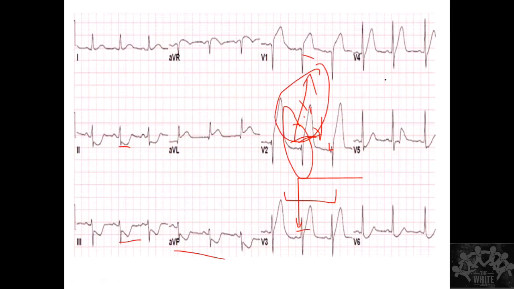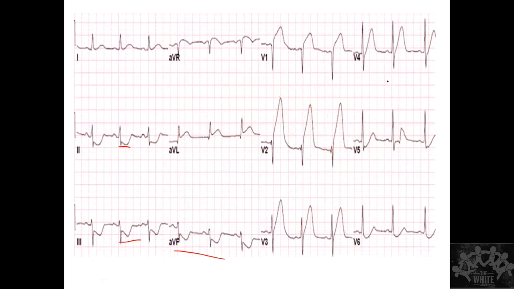J point, you want me to show? Okay, I'll show you the J point. This is my J point. This is my J point. This is my J point.